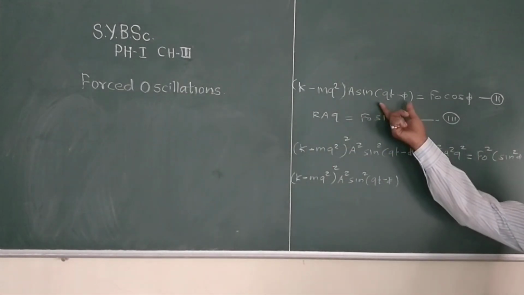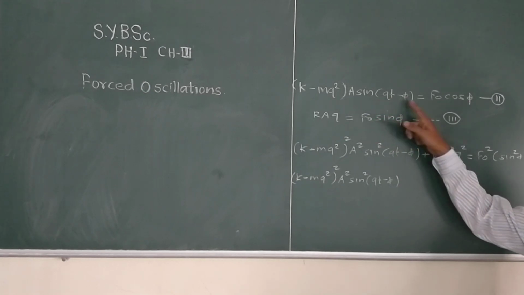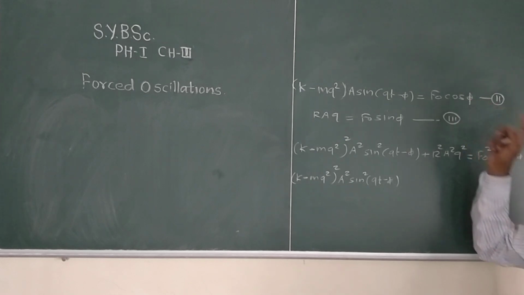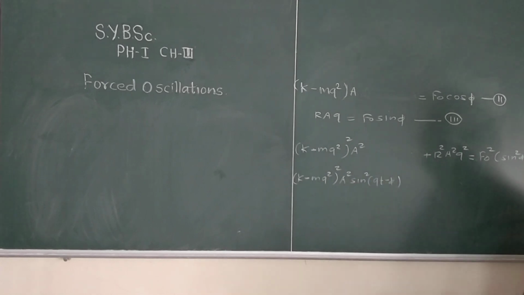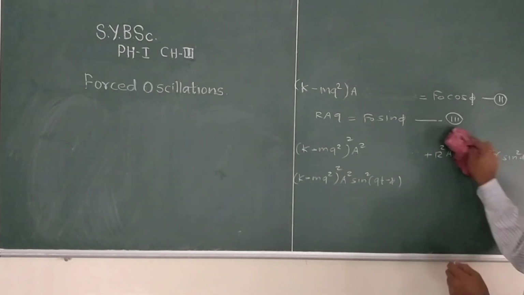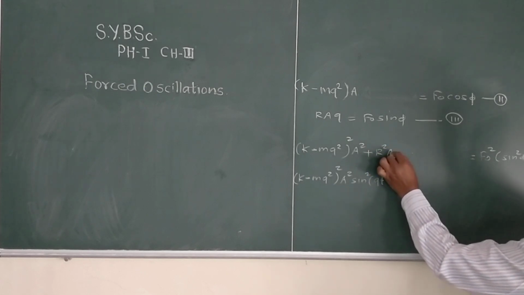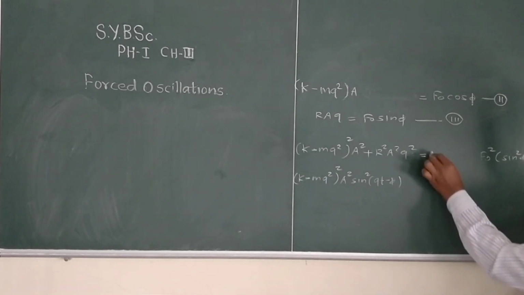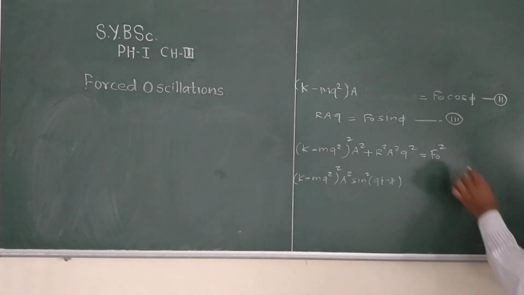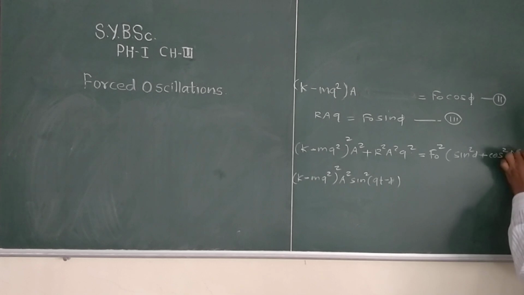Now we are comparing sin of (qt minus phi) on both sides, so we do not write this term here. We write only this term, that is plus r square a square q square, equal to f naught square in bracket (sin square phi plus cos square phi).